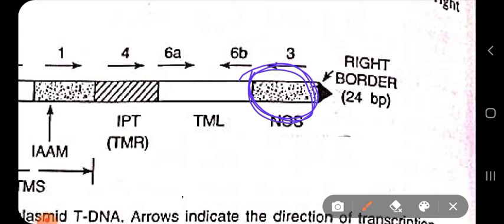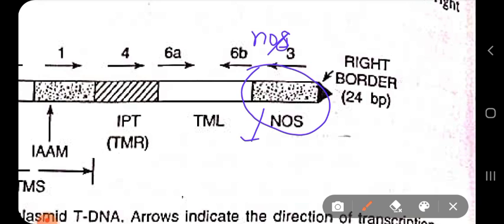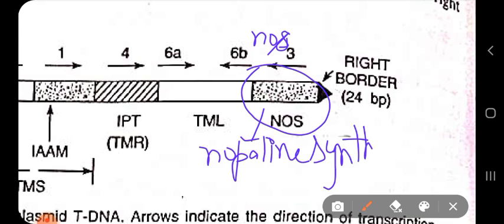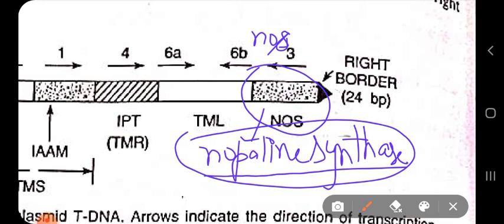So this nopaline type Ti plasmid, as given here, encodes an enzyme called nopaline synthase. This nopaline biosynthesis gene is written in small letter nos. It encodes an enzyme, and that enzyme is nopaline synthase. This nopaline synthase catalyzes the formation of nopaline from arginine and pyruvic acid.